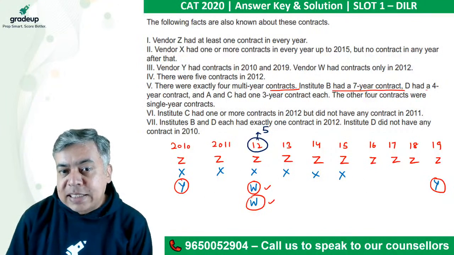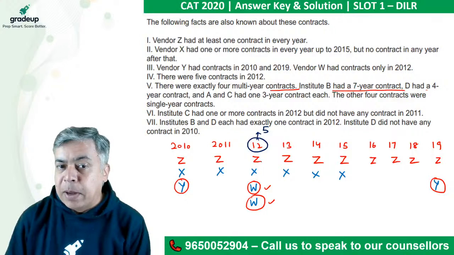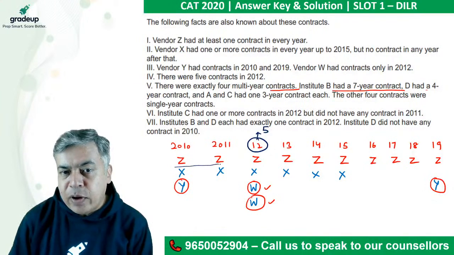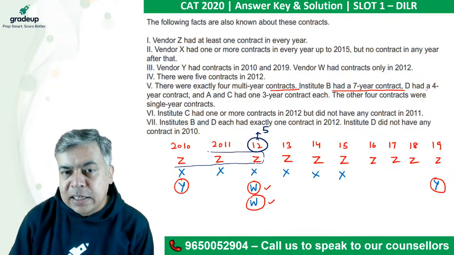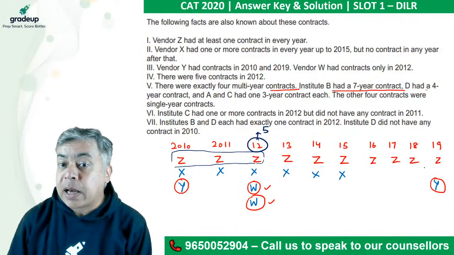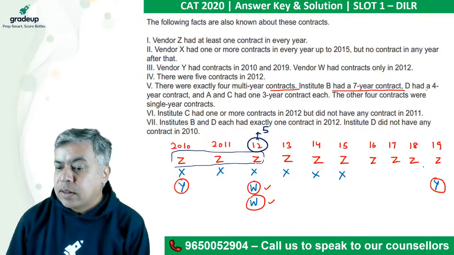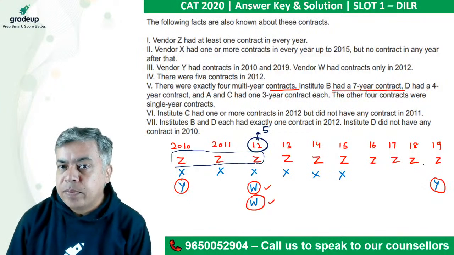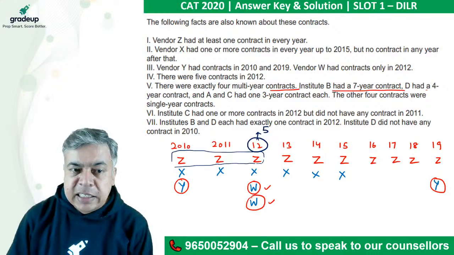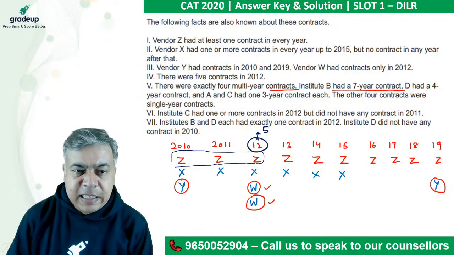So for X and Z, one will be double, 2 contracts. If Z has 2 contracts, it will be something like from here to here, and then from here to the last, that will become 8. That is not possible because an 8-year contract is not there. Either it is 7-year. Okay, let's see this.